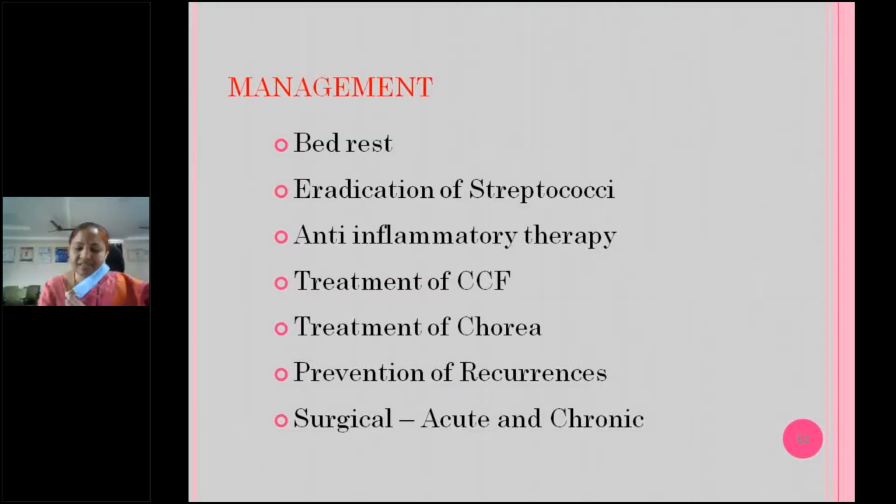Management, always in coordinating, you have to advise the child to restrict the physical activity. Bed rest has to be given, because they may develop carditis and failure. It further increases the work of the heart, so it further deteriorates the condition. So that's why you have to give bed rest.